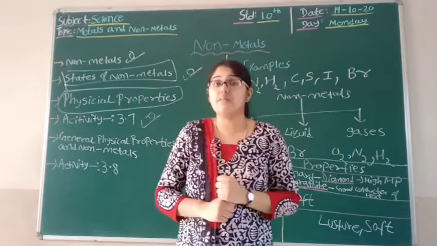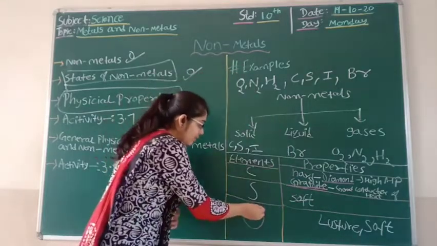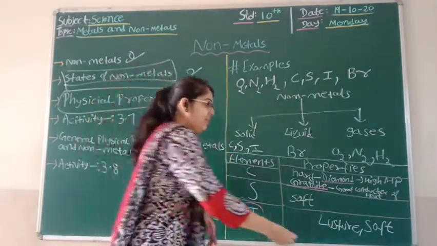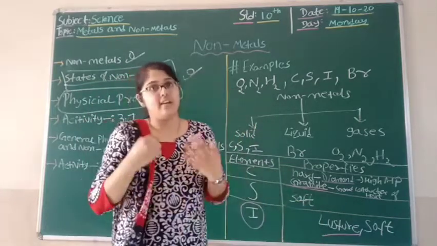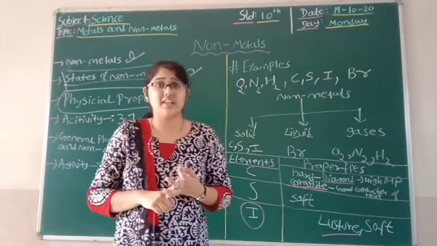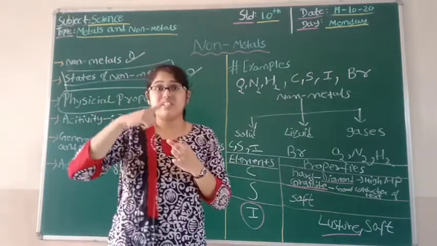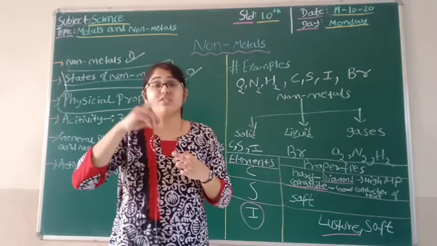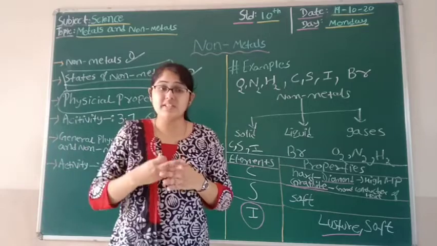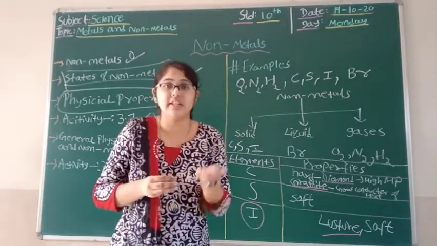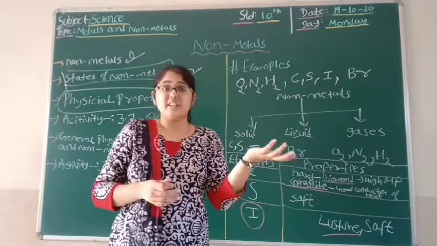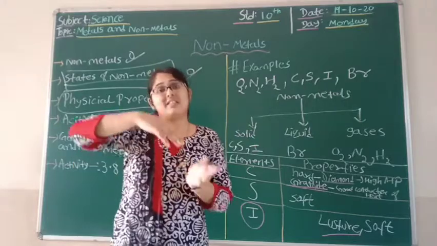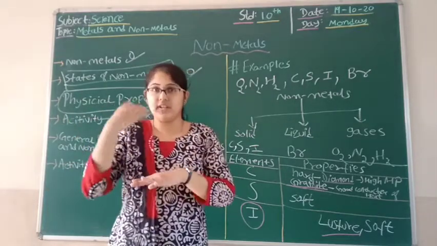If we talk about the second point, then we can talk about iodine. Yes, iodine is a non-metal, still it has luster, it is shiny. Third thing, if we talk about cesium and gallium, they are metals, still they do not exist as solids at room temperature. That means even if you keep them in your palm, they will melt very easily. While mercury is in liquid state at room temperature, the state differs in cesium and gallium. That is the third property.